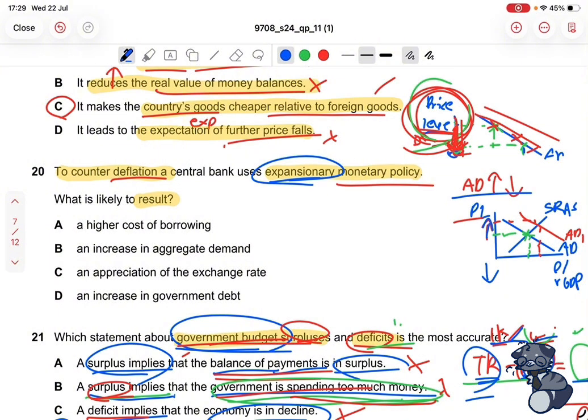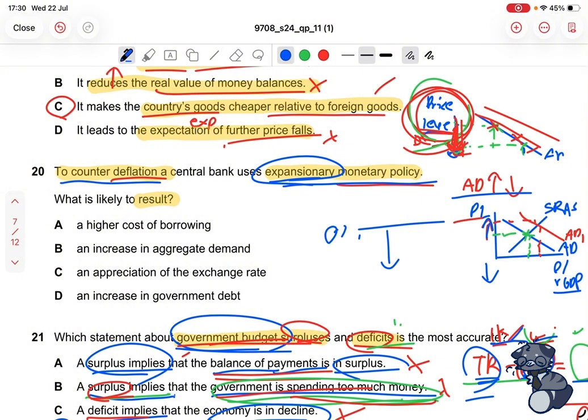Now, the question says that to counter deflation, the central bank uses an expansionary monetary policy. So that means to counter deflation, meaning we have falling prices. But of course, one of the government objectives, this is 0%, one of the government objectives is to have stable inflation or stable price levels. Although prices are falling, you might think, oh, prices are falling, so that's good. No, because everything's cheaper now. But that's not the case, because if prices fall, then our GDP or output will also fall. And if your output falls, your economic growth falls. So that's not very ideal.